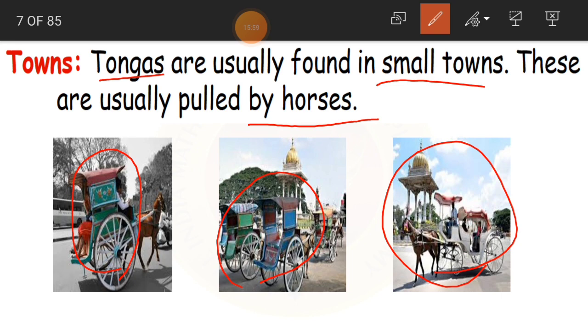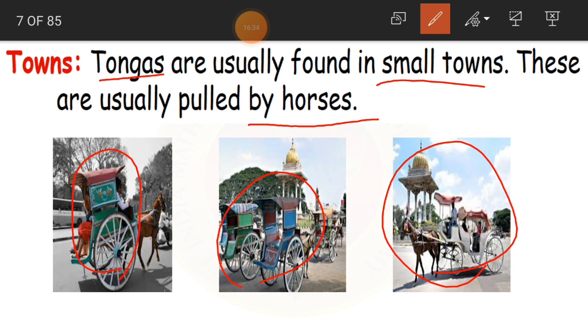Outside the railway station or bus station, we were able to find more of these tongas and rickshaws to carry people from that place to their destination, in the sense their home or their place. But these days auto rickshaws have come, cabs have come, cars, all other means of transport have come, so these tongas and rickshaws have become less.